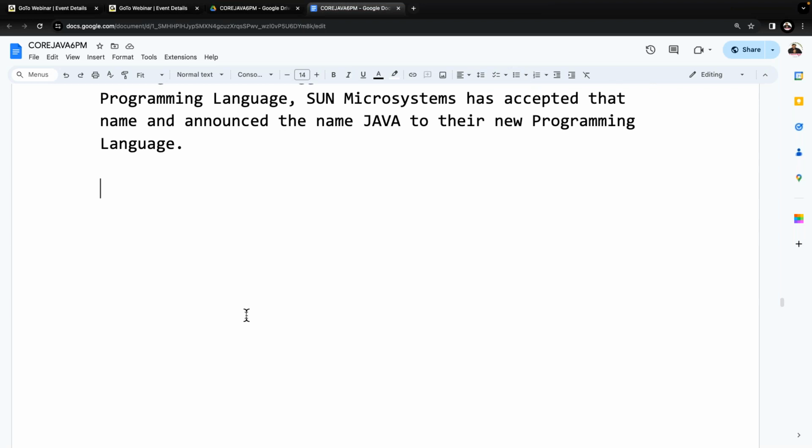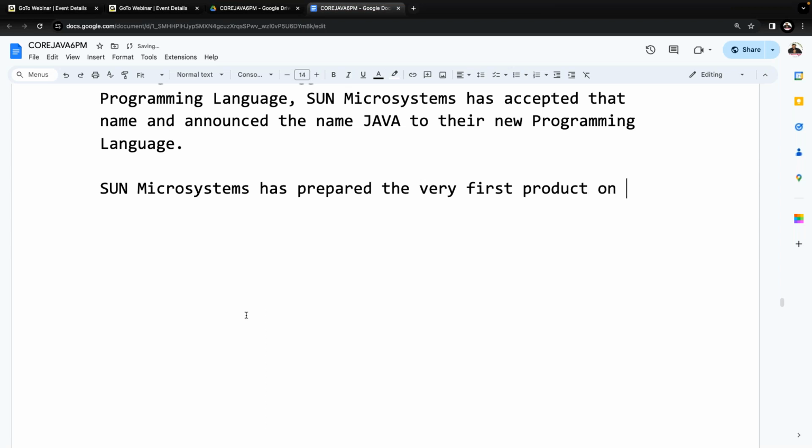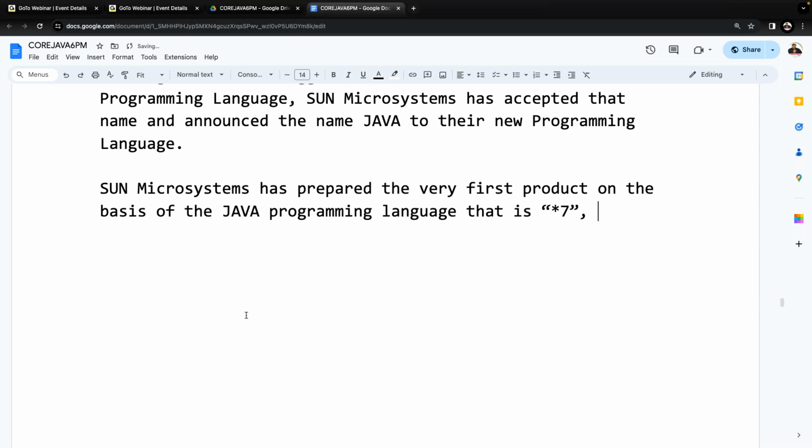After that, listen carefully to what Sun Microsystems did. Sun Microsystems prepared a new product, the very first product on the basis of the Java programming language. All right, sir. What is that product actually? Star 7.